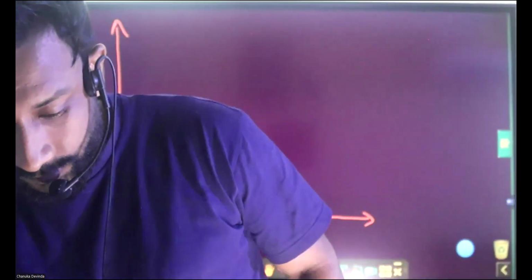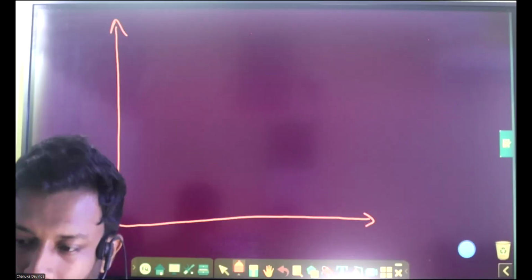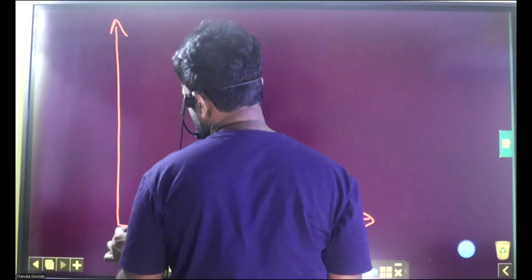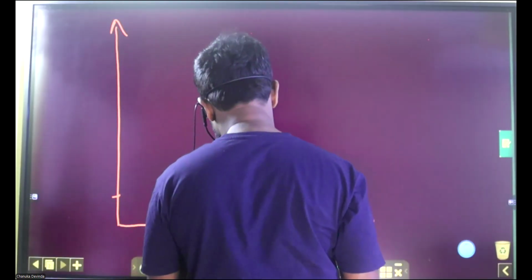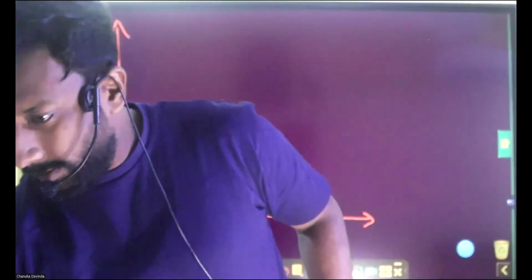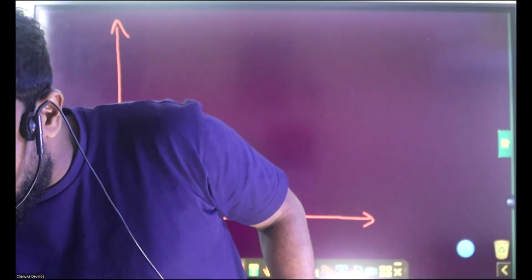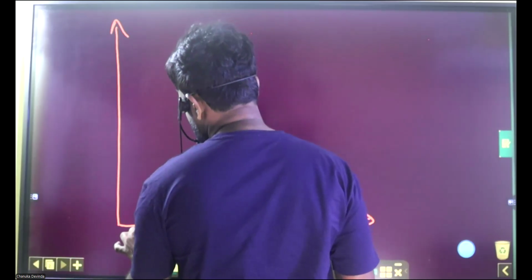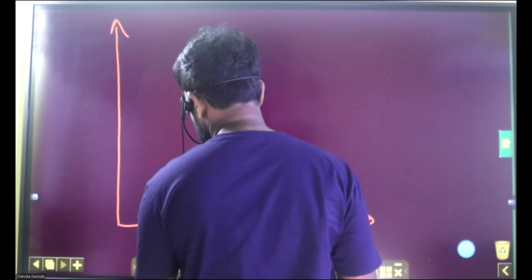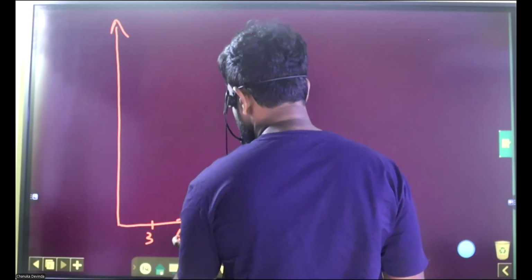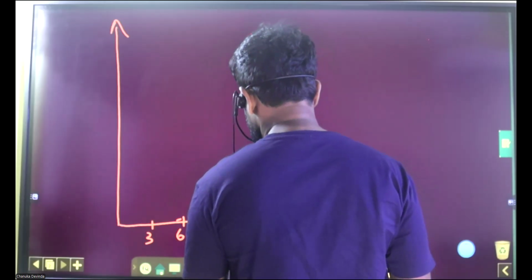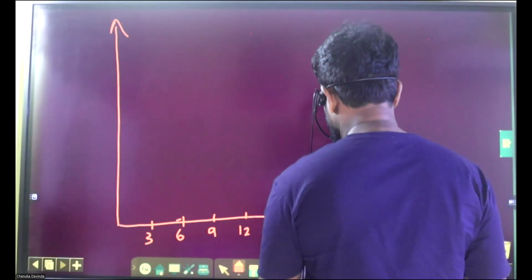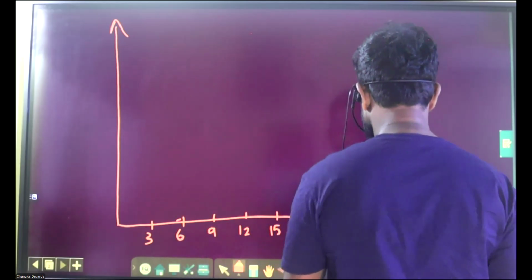Right? We'll look at the graph. The graph was given for you. On the axis: 3, 6, 9, 12, 15, 18, 21.